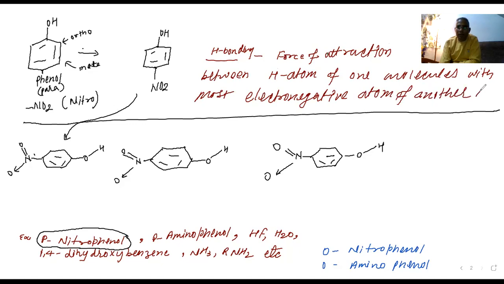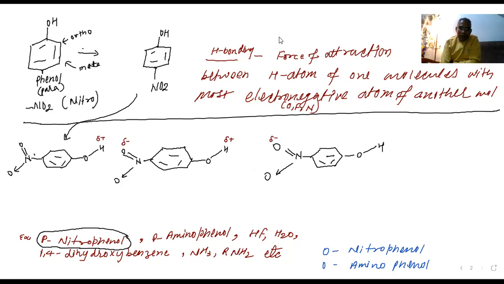Another molecule. In this one, the most electronegative atoms are oxygen, fluorine, and nitrogen. This is the negative charge. This is the partial positive charge on hydrogen. This is the partial negative charge, and this is partial positive. Is it clear?